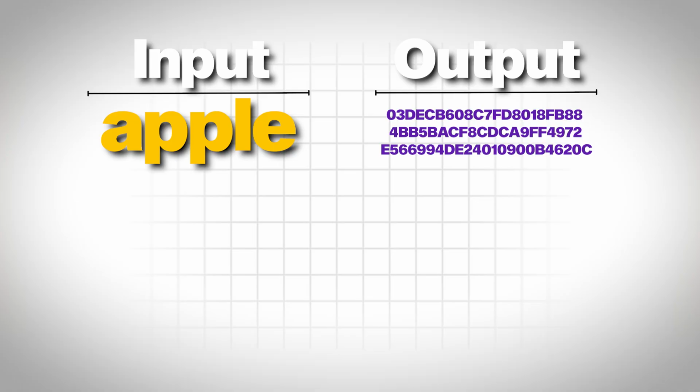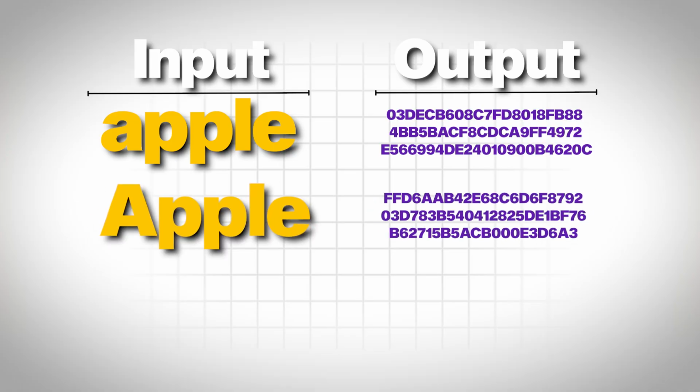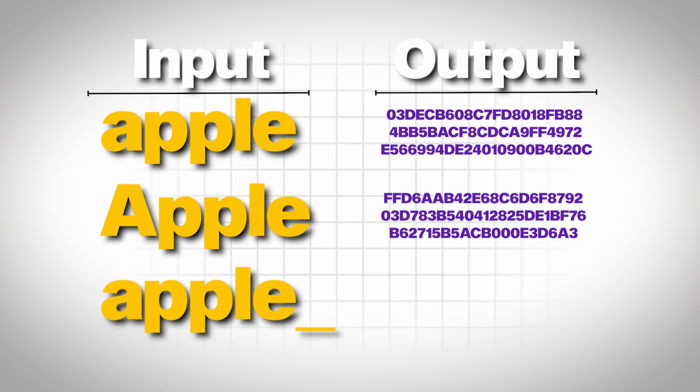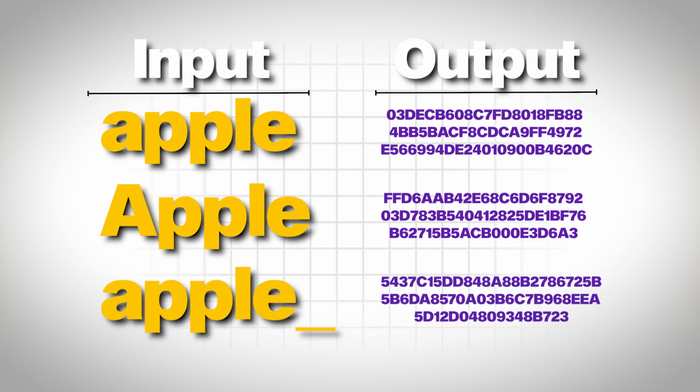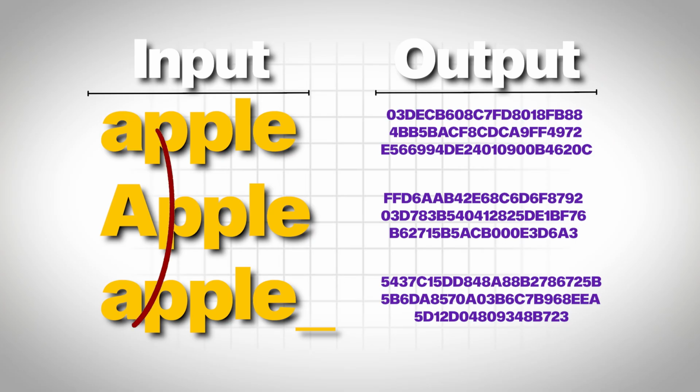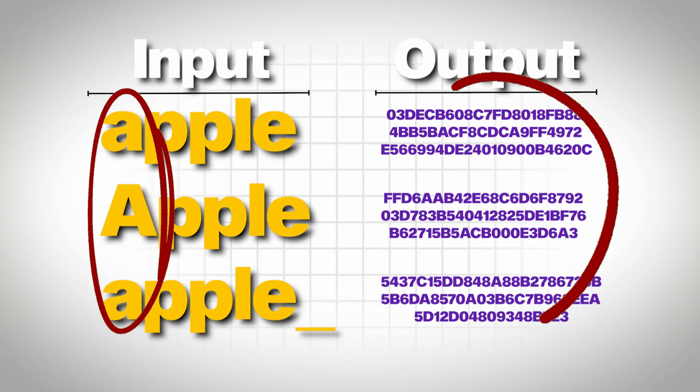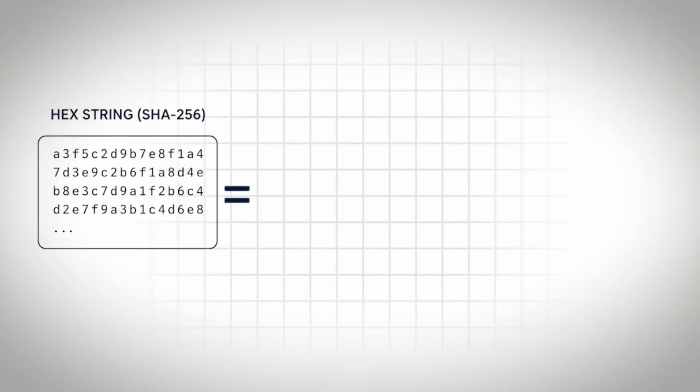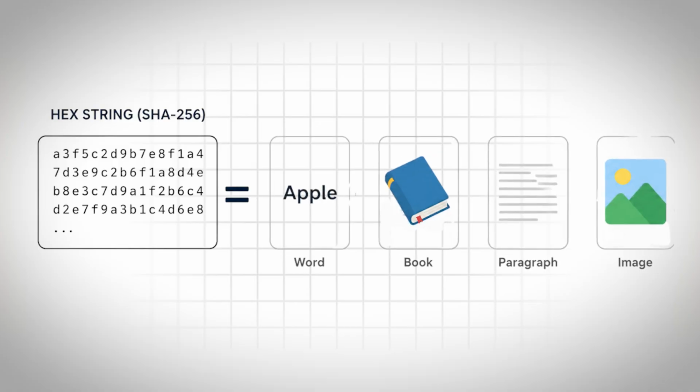Now, even if I make a small change, let's say I make the first letter capital, the output string changes completely. If I add even a space at the end, again, the output changes completely. So, important point to note is that the slightest change in input can cause massive change in the output. Another important point to keep in mind is that SHA-256 is one way. From the hexadecimal string, you cannot figure out what was the input.